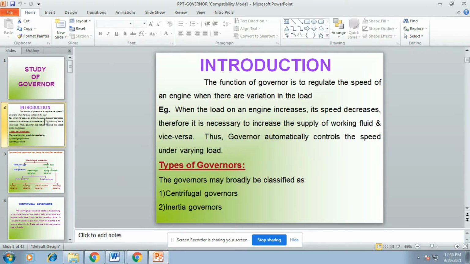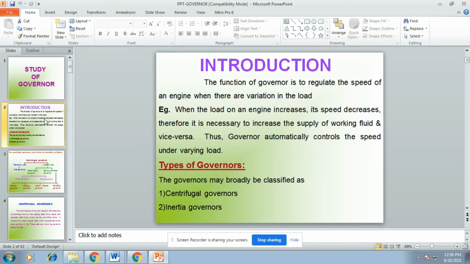Welcome everyone. I am Mr. Jinu from Mechanical Engineering Department, Bethlehem Institute of Engineering, Karangal. Today we are going to discuss the topic of governor. Governor is an important and interesting topic from the subject of dynamics of machines. So first, what is governor?